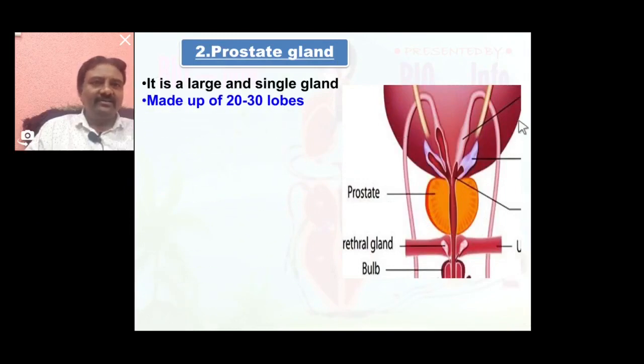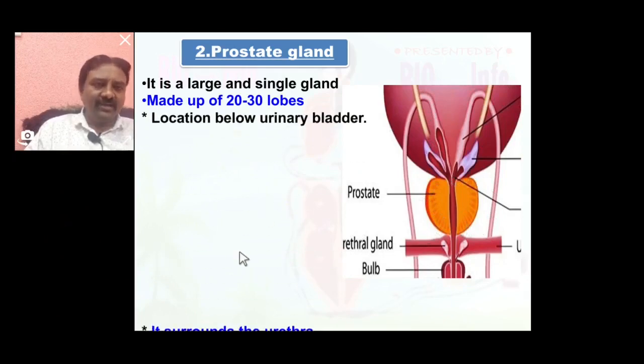urinary bladder. It is single, made up of 20 to 30 lobes. Location: below the urinary bladder. It surrounds the urethra.